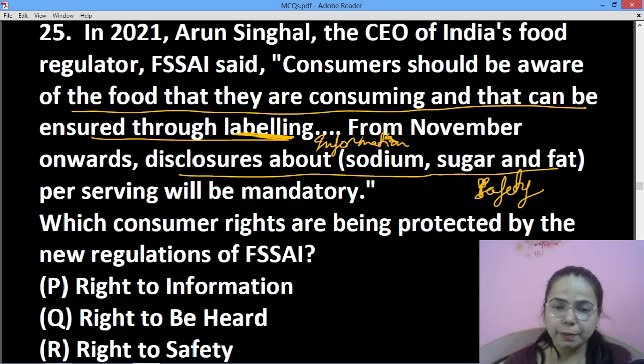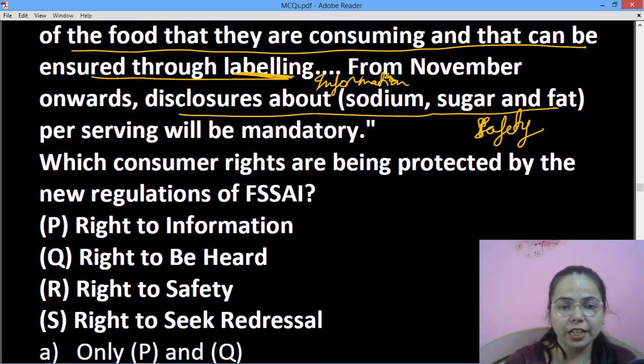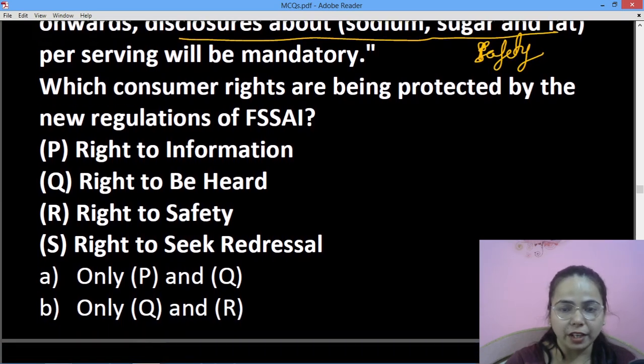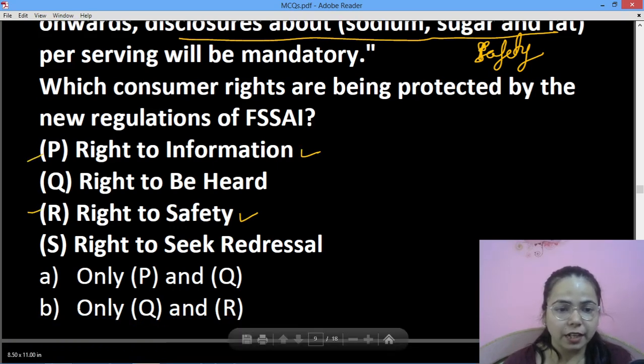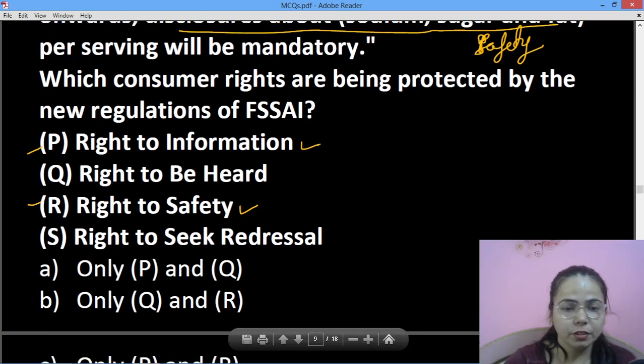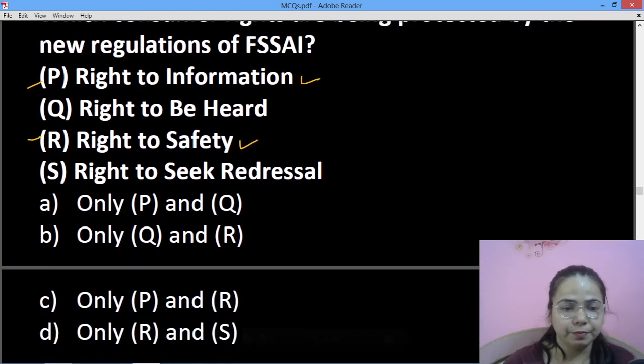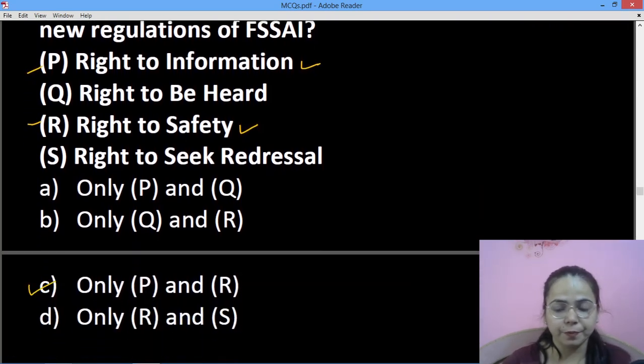Per serving will be mandatory, है वो इसी labeling का हिस्सा, लेकिन क्यों है? Because it may harm the people, तो it is right to safety. तो पूछा गया कि कौन से दो rights हैं that are being protected, तो it is right to information and right to safety, that is P and R, that is C is the correct answer.